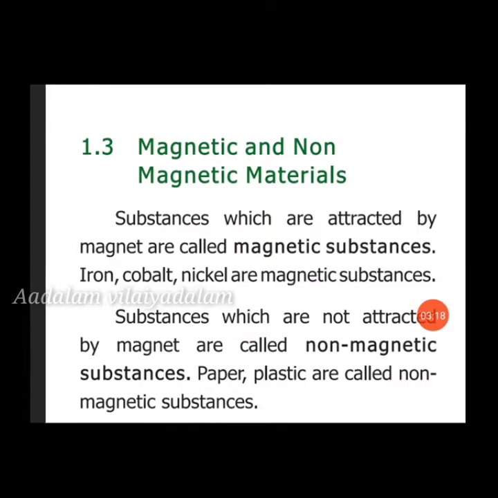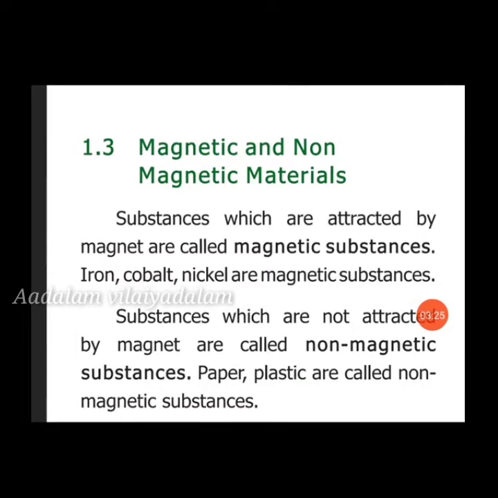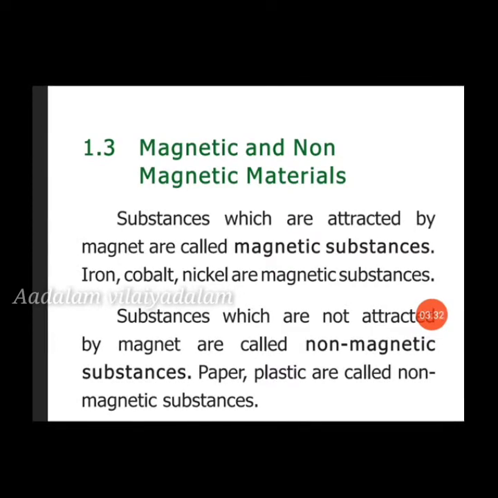And next topic, magnetic and non-magnetic materials. Substances which are attracted by a magnet are called magnetic substances.